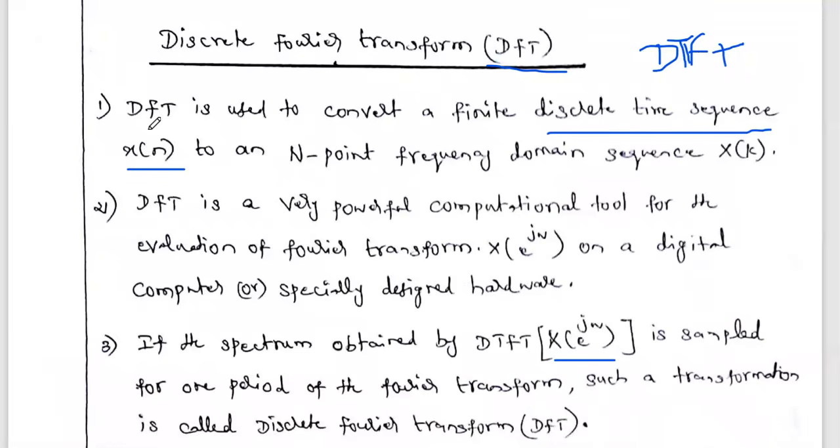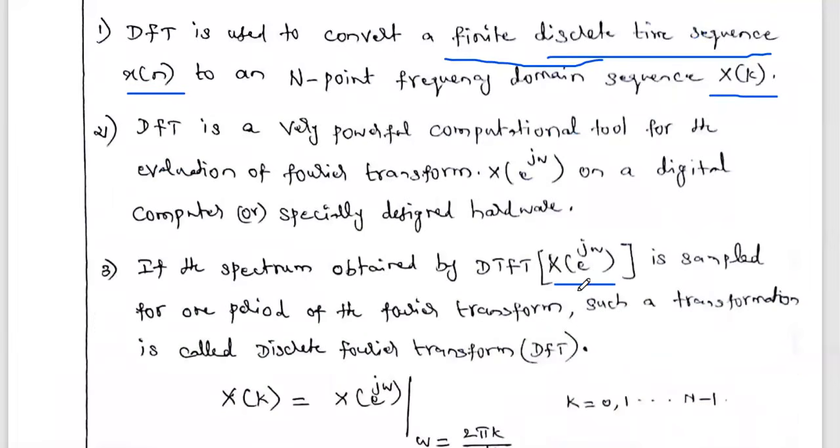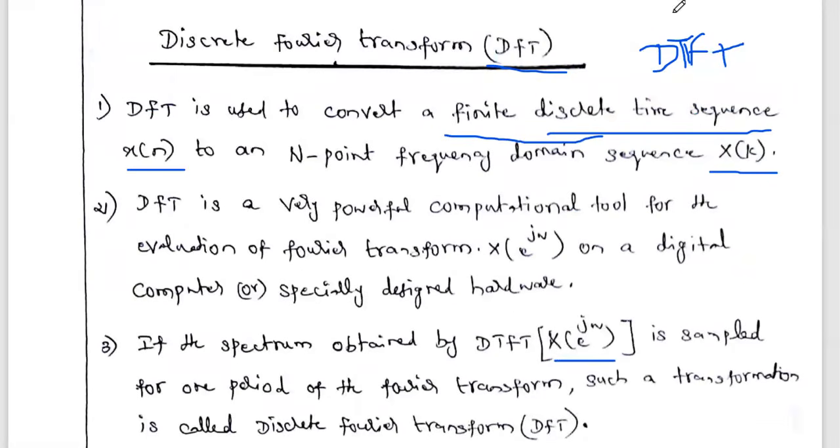As per the definition, the DFT is used to convert a finite discrete time sequence x of n to an N-point frequency domain sequence, capital X of k. The Fourier transform of the signal x of n is mentioned as capital X of e power j omega. Similarly, the discrete Fourier transform of the signal x of n is mentioned as capital X of k. It is used to convert the time domain signal into an N-point frequency domain sequence.